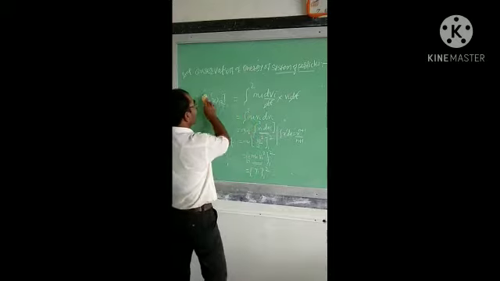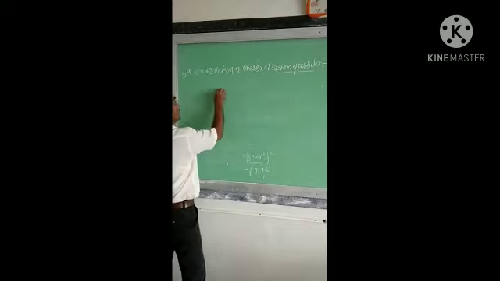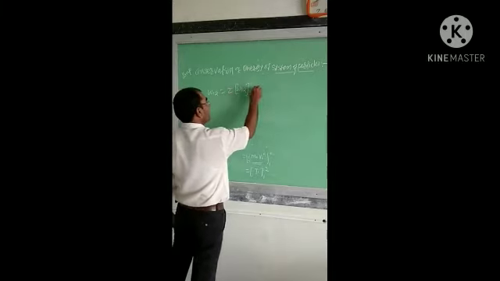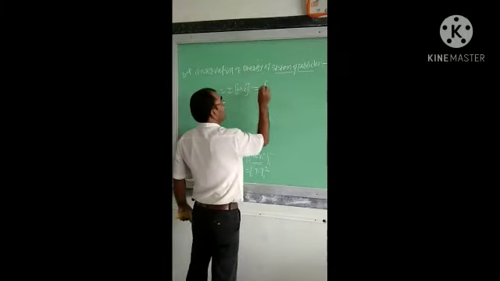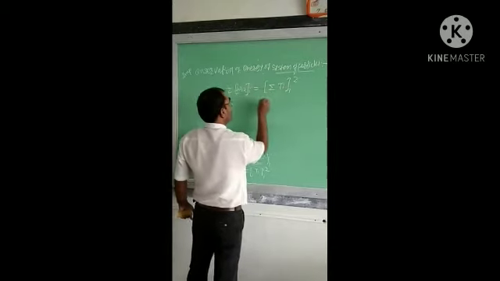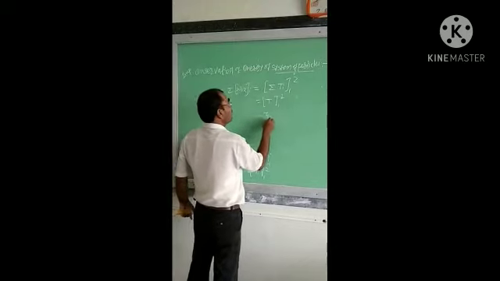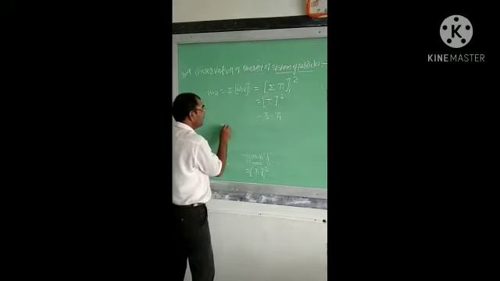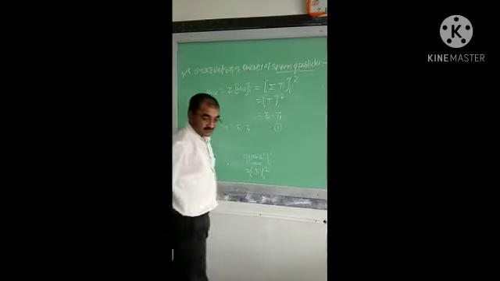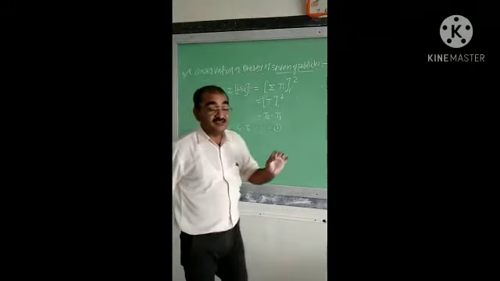Now taking the summation on both sides, we get the work done between initial and final position, which is equal to the summation of work done from initial to final position of the ith particle, equal to the summation of Ti between 1 to 2, which is equal to T between the limits 1 to 2, which is equal to T2 minus T1. Put upper limit minus lower limit: W1 to 2 equal to T2 minus T1. This is equation number first.